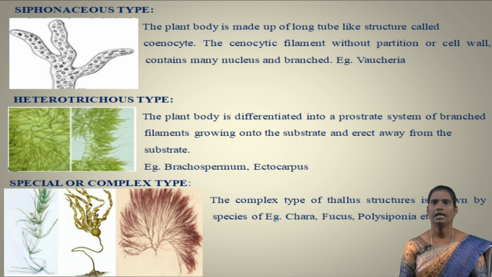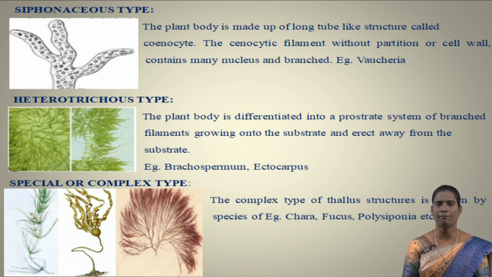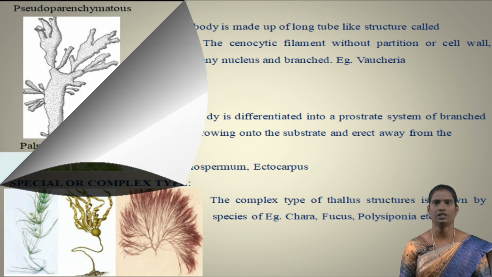Example, Vaucheria. Next type is the heterotrichous type of algae. Here the plant body is differentiated into a prostrate system of branched filaments growing onto the substratum, and another one that is erect, away from the substratum. So here two different types of plant body are present in the same plant, so that is called heterotrichous form. Example, Stigeoclonium, Ectocarpus. Next type is special or complex type. Chara, Fucus, Polysiphonia are the complex types of thallus structures.